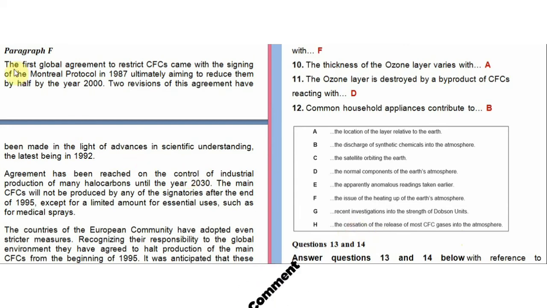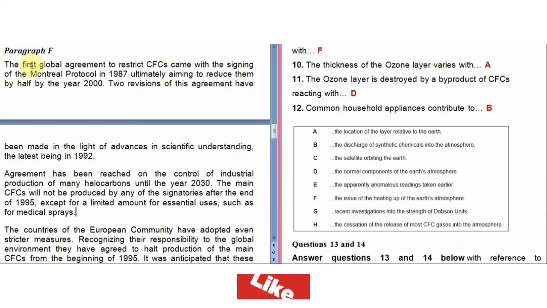Now let's see. Yes, they were talking about the first global agreement. Global agreement is a synonym of international agreement. The agreement was to restrict the CFCs, to reduce the amount of CFCs that was to be emitted into the atmosphere.